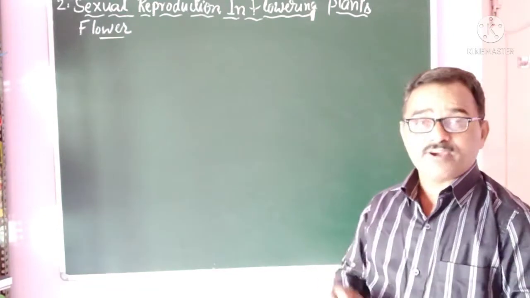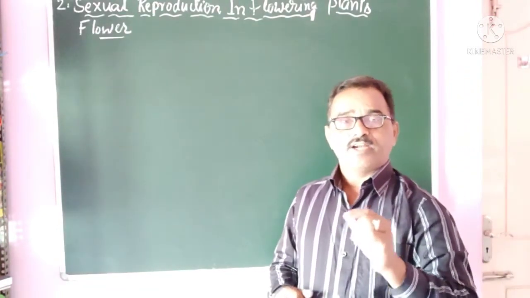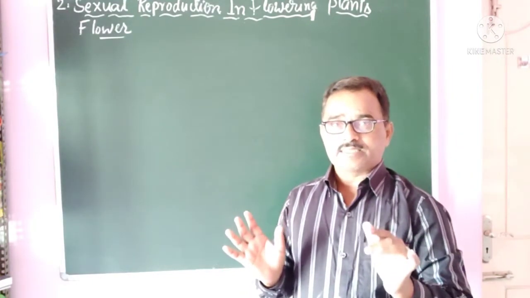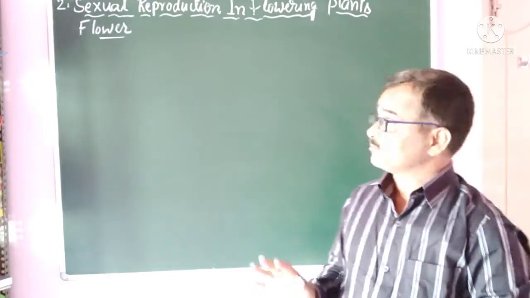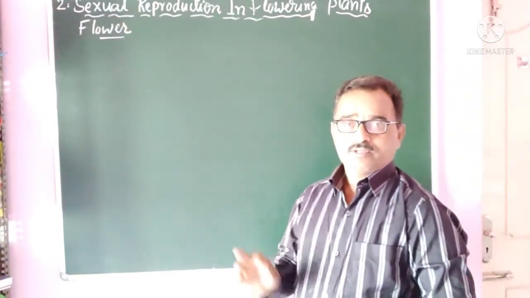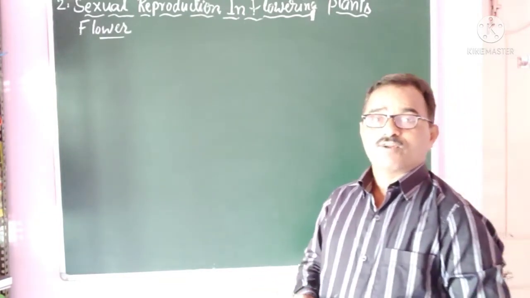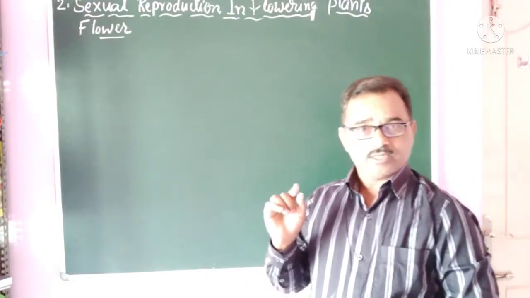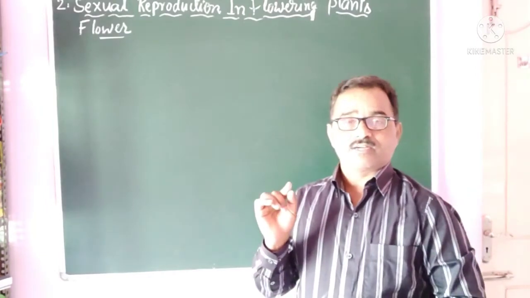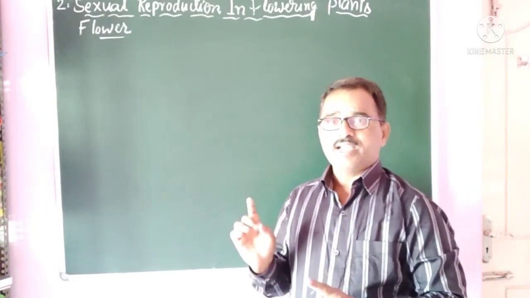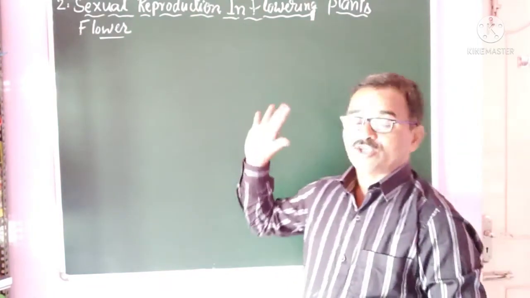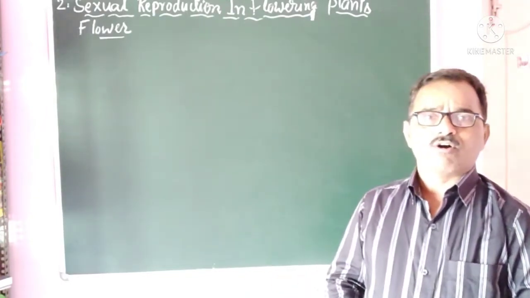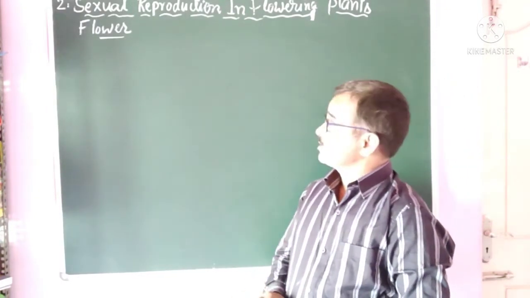That is why we can define the flower as a modified shoot consisting of male and female sex organs that act as the site for sexual reproduction. So how can you define the term flower? What do you mean by flower? A modified shoot consisting of male and female sex organs that act as a site for sexual reproduction is said to be a flower. So flower takes a good position in all human traditions or activities, whatever they may be.